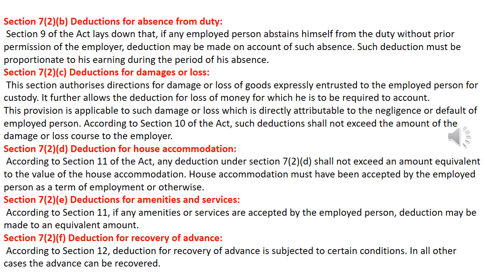Section 7 Clause 2(d), deductions for house accommodation. According to Section 11 of the Act, any deduction under Section 7 Clause 2 shall not exceed an amount equivalent to the value of the house accommodation. The house accommodation must have been accepted by the employed person as a term of employment or otherwise. Section 7 Clause 2(e), deductions for amenities and services. According to Section 11, if any amenities or services are accepted by the employed person, deduction may be made to an equivalent amount. And Section 7 Clause 2(f), deductions for recovery of advance.